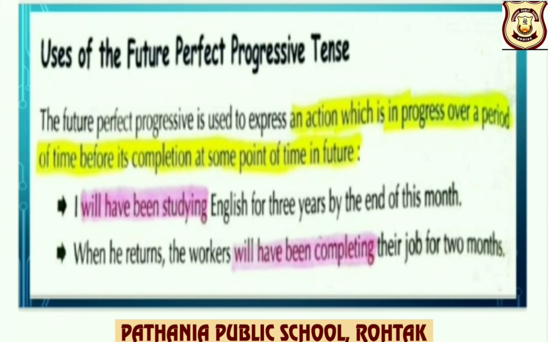Uses of future perfect progressive tense. Children, it is used to express an action which is in progress over a period of time before its completion at some point of time in future. For example, I will have been studying English for 3 years by the end of this month.